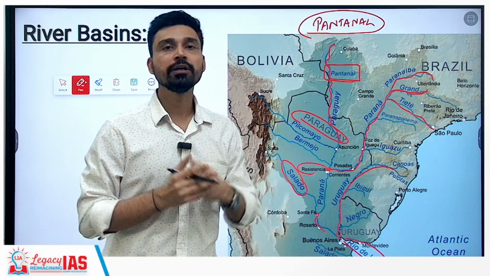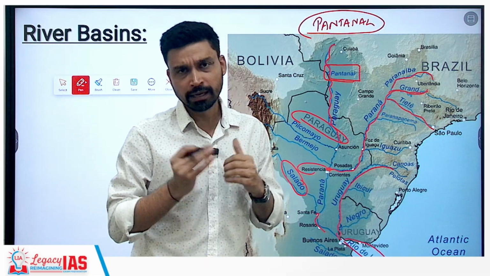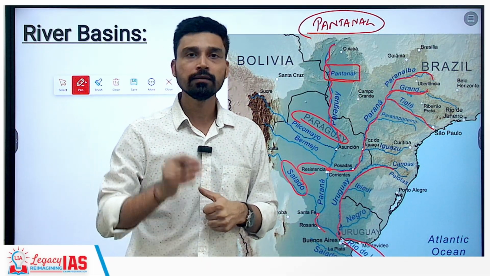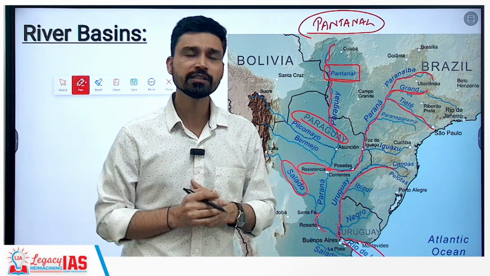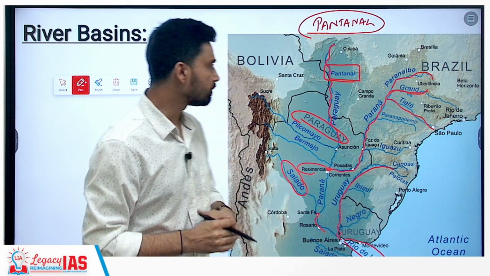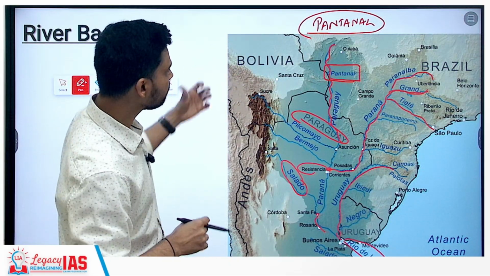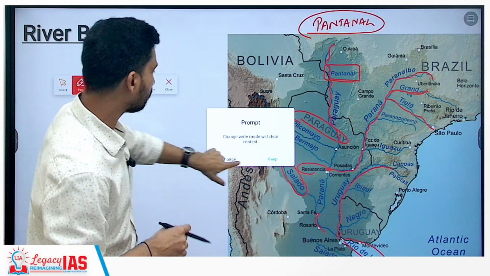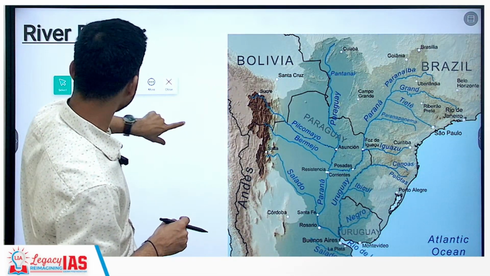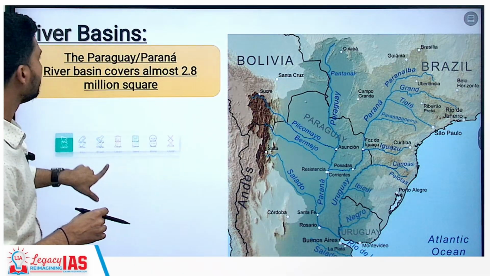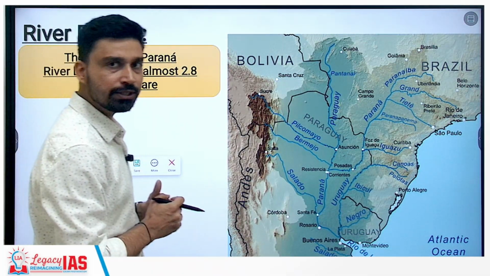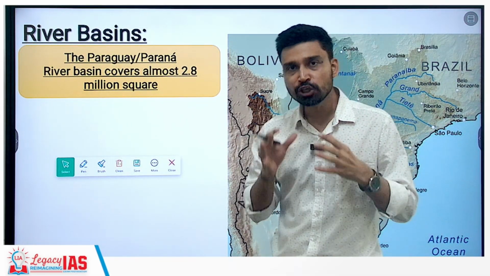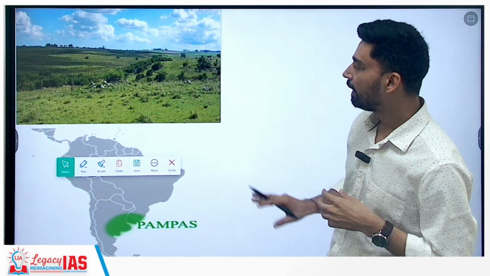Plus this region is known for the jaguar species, and also it is believed that in the Pantanal wetland itself you will find the largest parrot species on the entire earth. So Pantanal is a very important ecosystem, nearby the borders of Paraguay and Venezuela. So these are the important points we have to keep in mind as far as the Parana Paraguay river basin is concerned. Area wise, the entire Parana Paraguay river system makes up roughly 2.8 million square kilometers of the area.